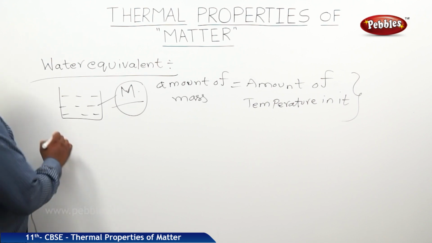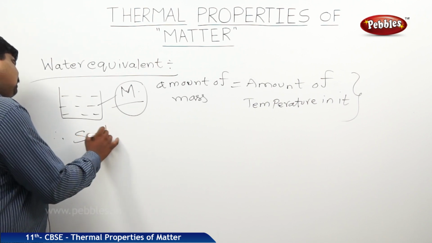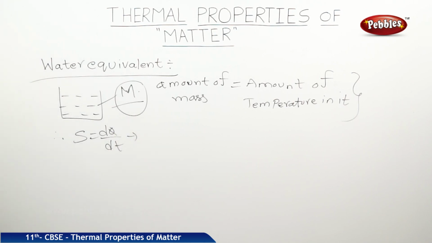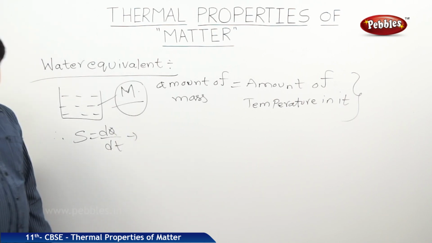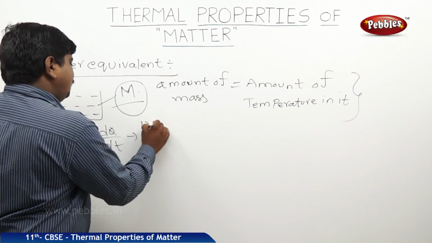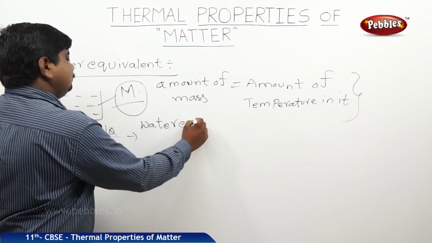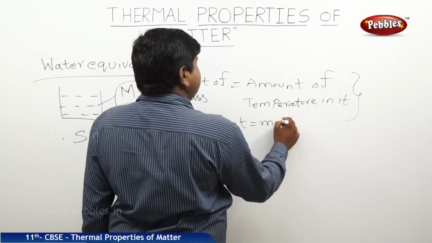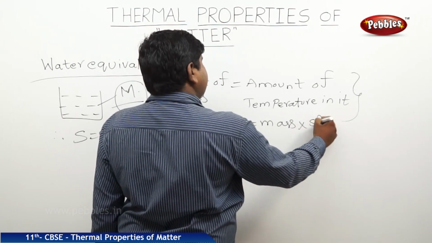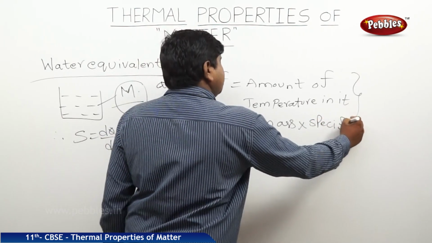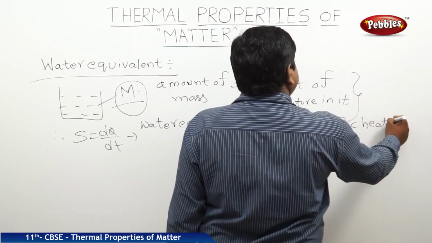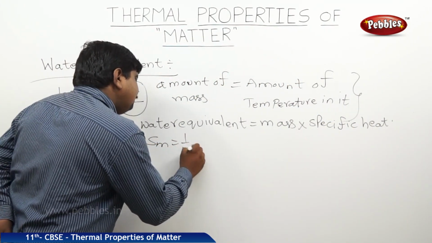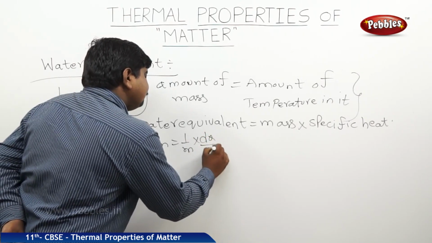So, we can say that S is equal to dQ by dT. So, water equivalent is equal to mass into specific heat, because we can say that Sm is equal to 1 by m into dQ by dT.